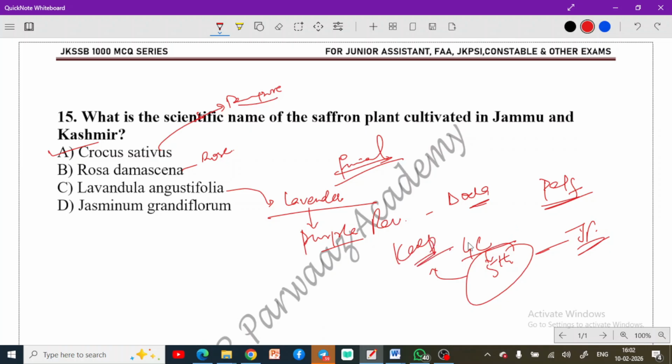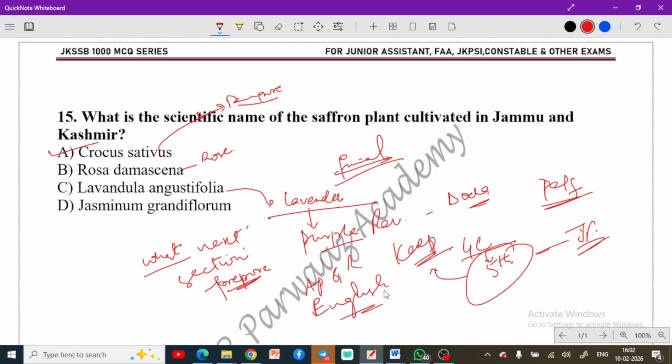By the way, I wanted to ask you guys, which section should I prepare mocks for next? As I have concluded the computer section, which section do you want me to prepare as a mock test? Do let me know. Would it be aptitude and reasoning or English? The GK with reference to J&K we're already doing, and that will be continued in the next few days as well. But tell me about these two sections, because the junior assistant exam is not too far away now.